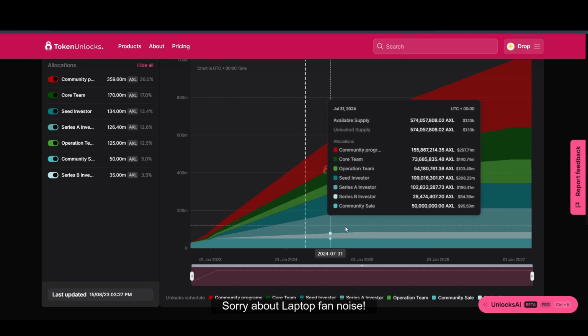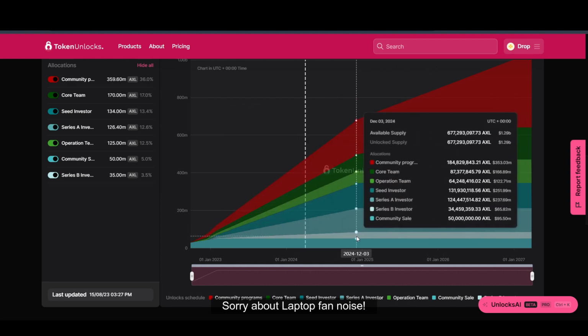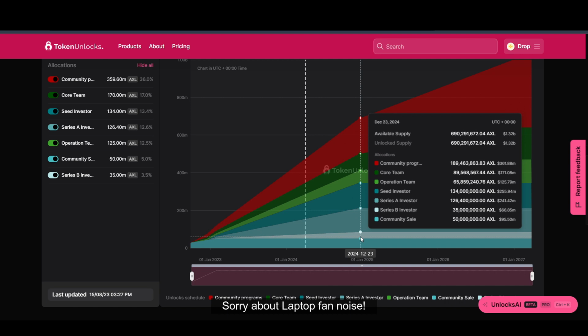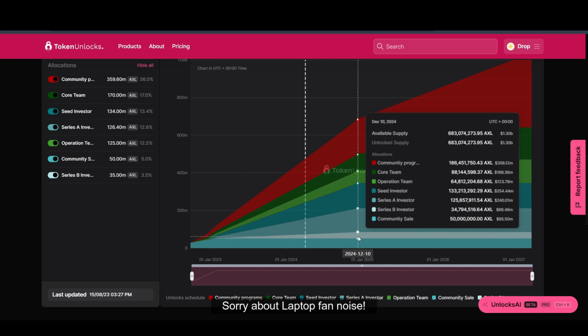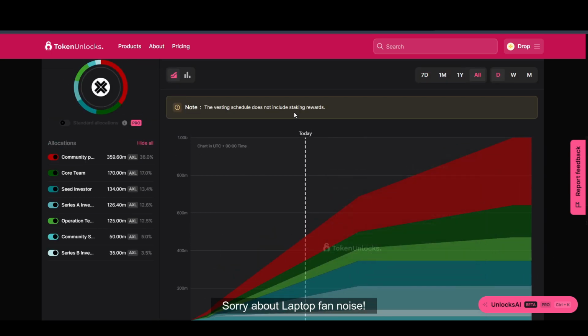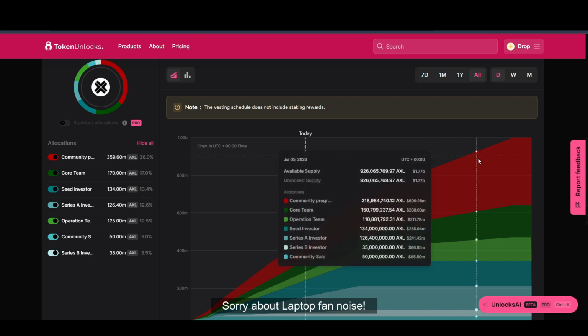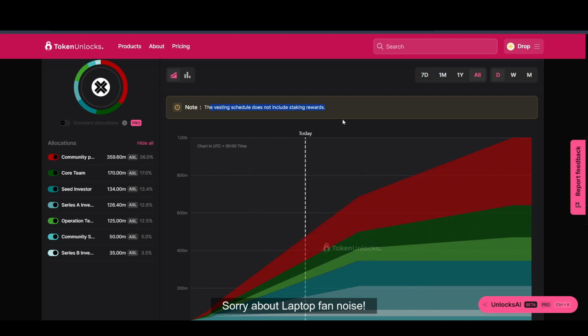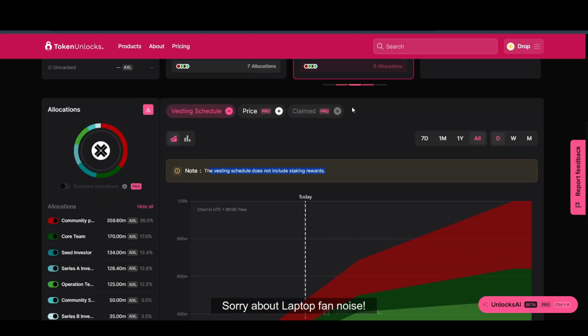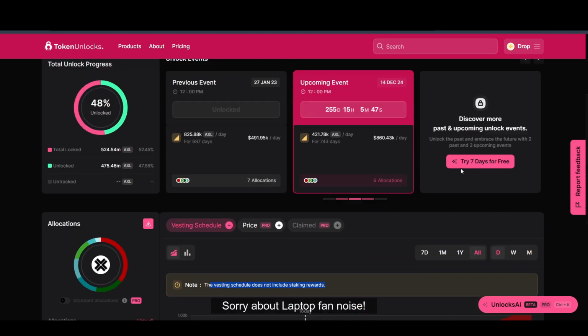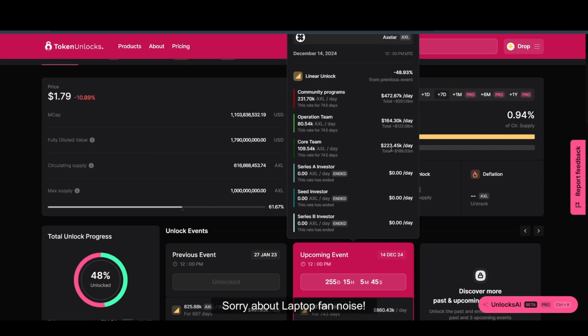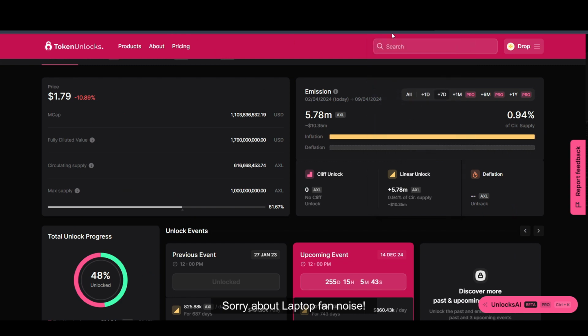As you can see here, the investors will get their tokens by December 2024. After that, we probably won't see that much sell pressure on XLR coming from the investors. But as of now, we have to be extremely careful, because it does have inflation, and this does not include staking rewards, as you can see here. That means validators receiving staking rewards could be selling their tokens for operation costs and other things, so you have to be careful. But I think overall it has been doing good.